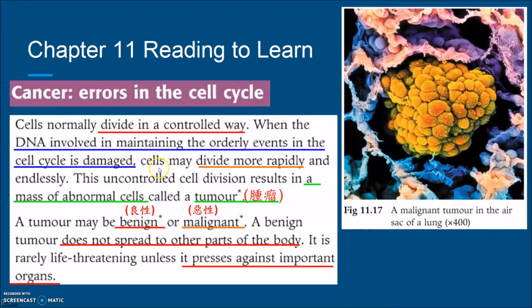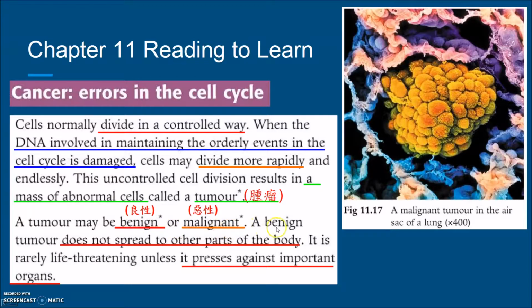the cell will divide more rapidly and endlessly, unstoppable. They keep dividing and dividing, and this uncontrolled cell division will result in a mass of abnormal cells. We call them abnormal because they divide more rapidly and unstoppably. We will call them a tumor. But does a tumor always become cancer? Not really, because a tumor may be benign or malignant.